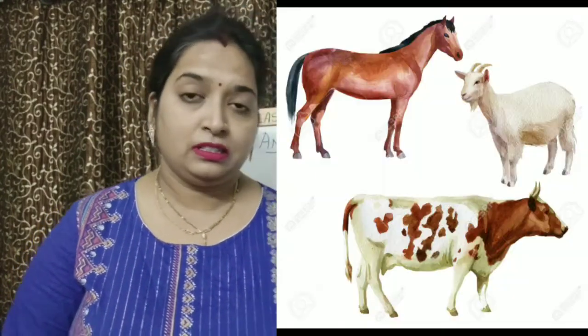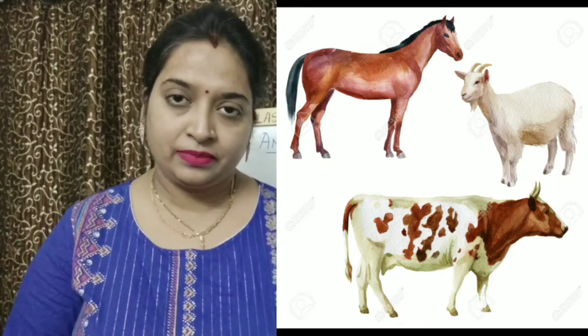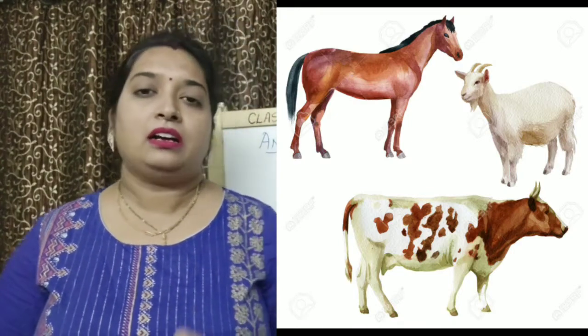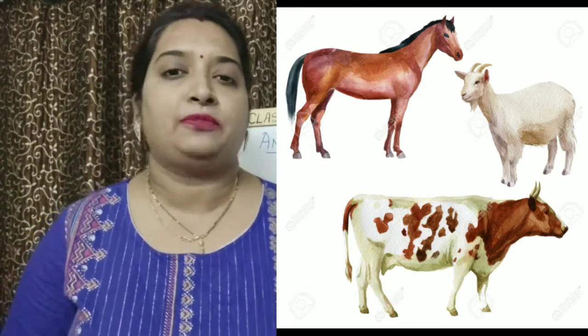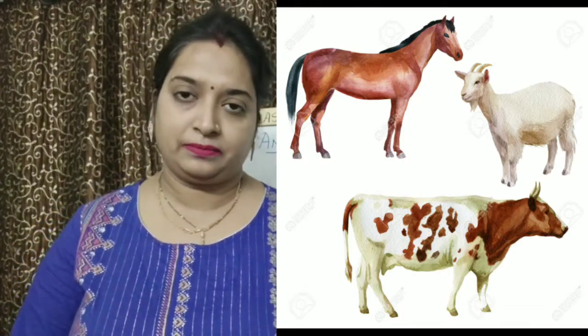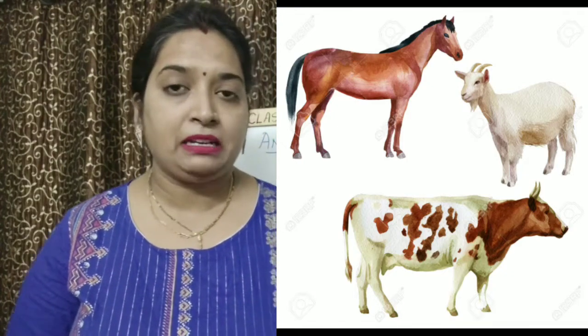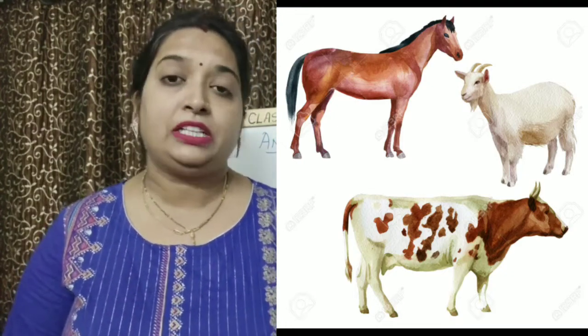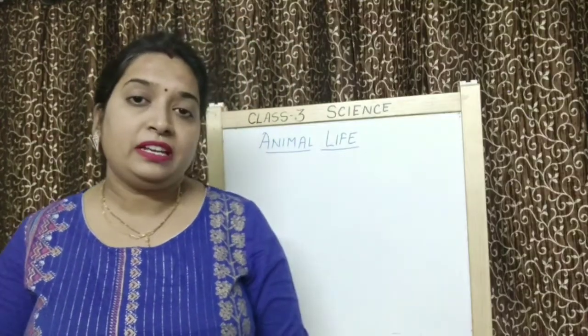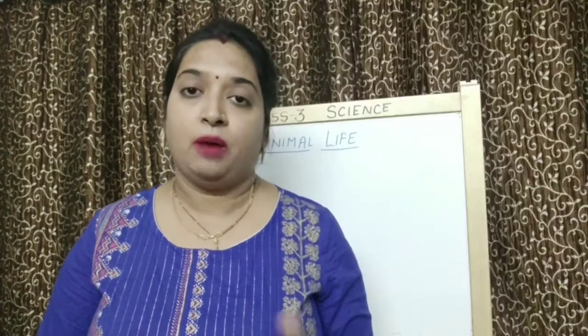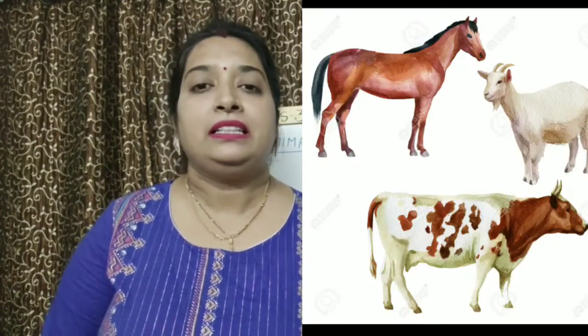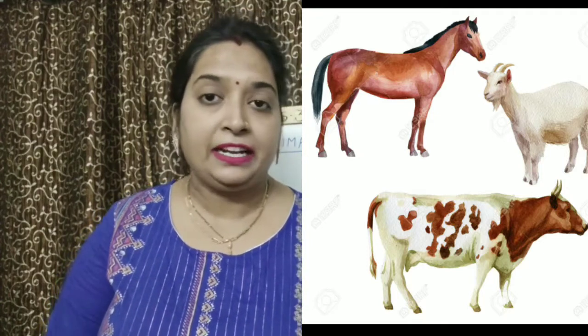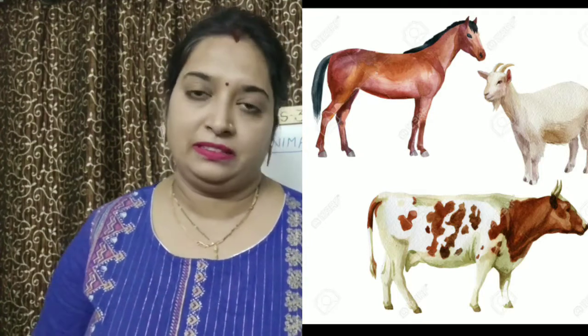Also you have seen that many people have cows, buffaloes, horses. Right? So children, other than wild animals, there are two types of animals, domestic and pet animals. These domestic and pet animals live with us. They live with human beings. Out of these, pet animals give us company. We take care of pet animals. Okay? And domestic animals give benefits to us. We get different things from domestic animals.